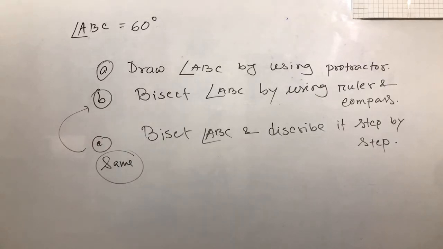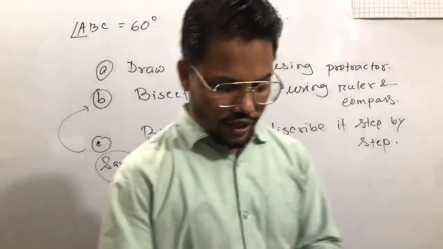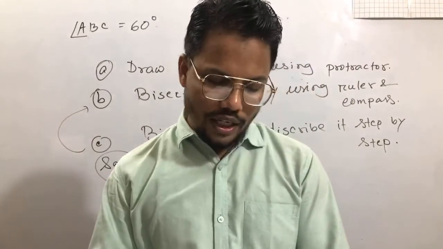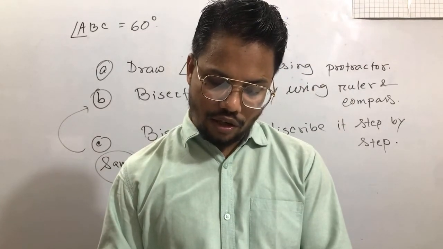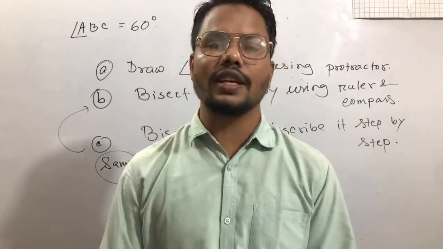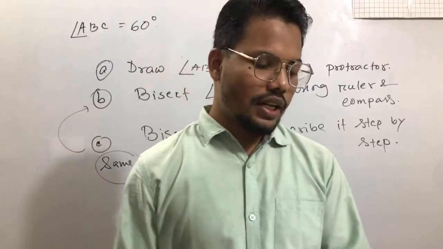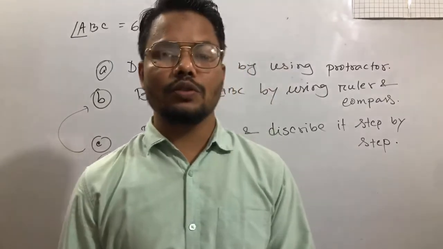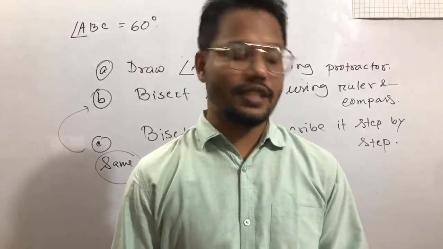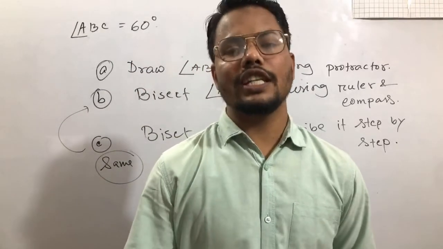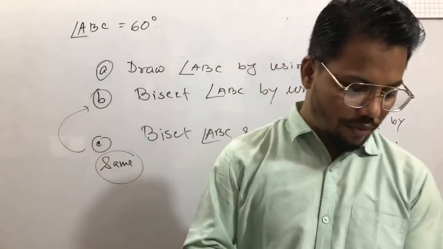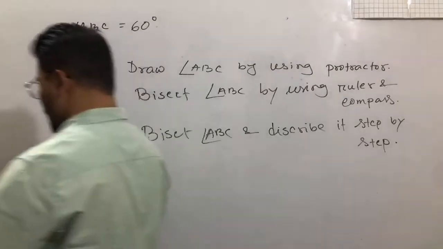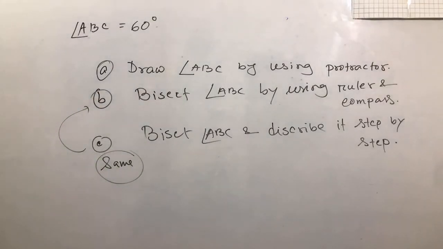Arithmetic mean, median, mode, and they have also given here the total number of data is 13. If the data is given in an odd number, the formula is also easy: (n plus 1) divided by 2 th term. So n plus 1, 13 plus 1 is 14, divided by 2 is the 7th term, which is 47. So absolutely, maximum students have already done your assignment.